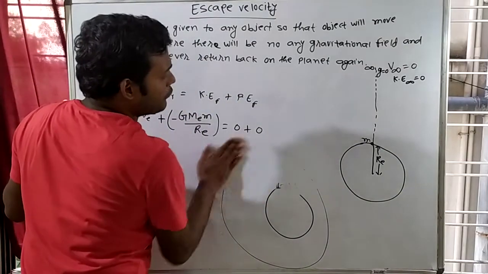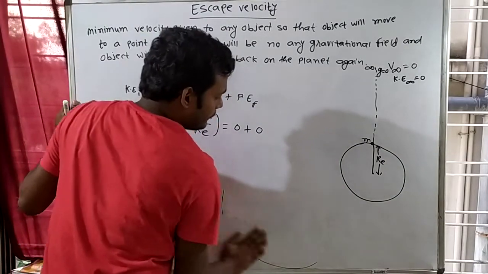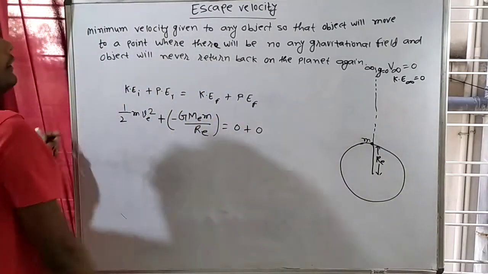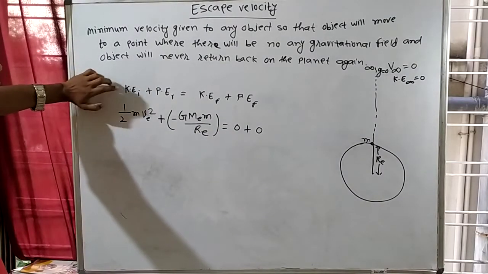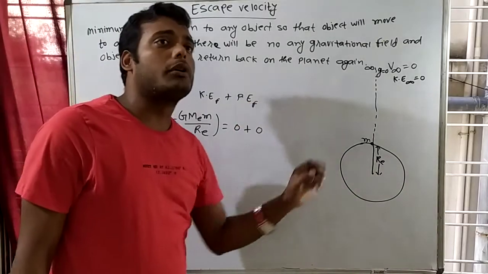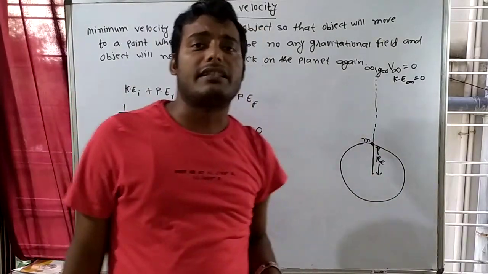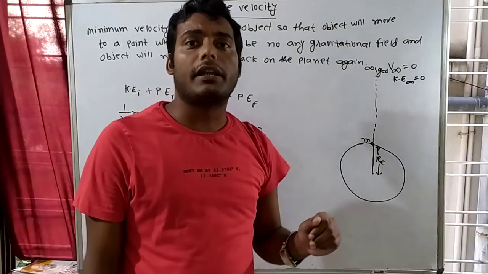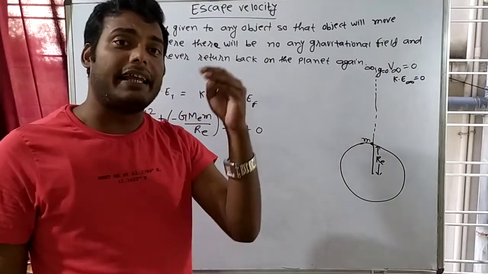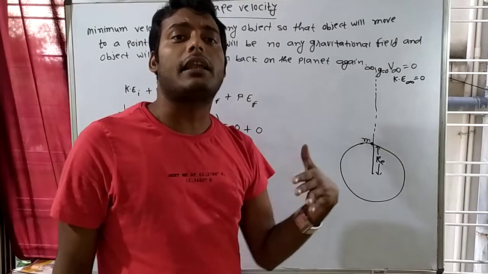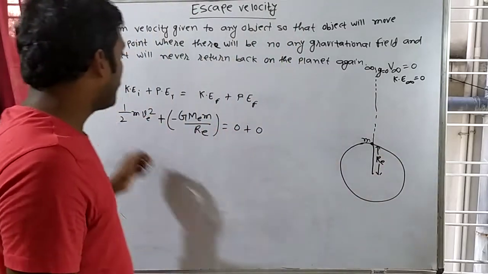Now understand this one. If I talk about total energy, I can apply conservation of energy. What is conservation of energy? Total energy initial is equal to total energy final, that is, kinetic initial plus potential initial is equal to kinetic final plus potential final.